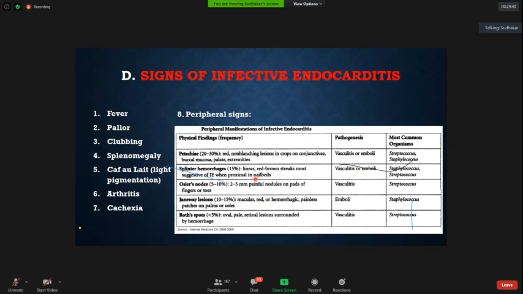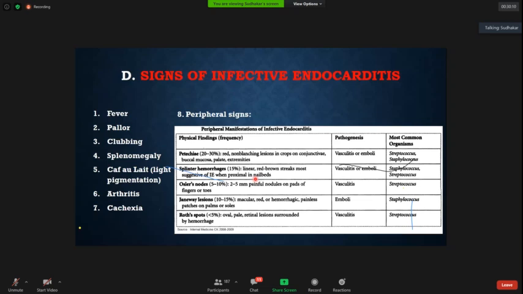Now, one important thing is signs of infective endocarditis. In general examination, we just close our eyes and say there are no signs of infective endocarditis. And somebody asks what are the signs of infective endocarditis? You say there is no splinter hemorrhage, there is no Osler node, there is no Janeway lesion. Remember, they are not asking you this. Start from the first. What is the most common sign you get in infective endocarditis? It is fever. The most common sign is fever. Always say there is no fever or there is fever.